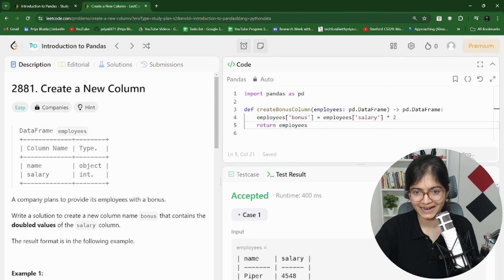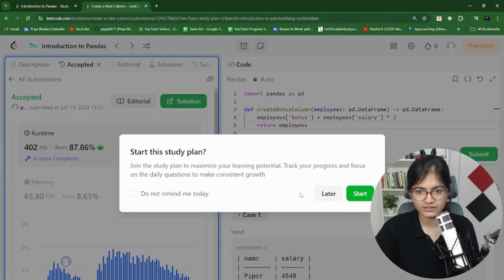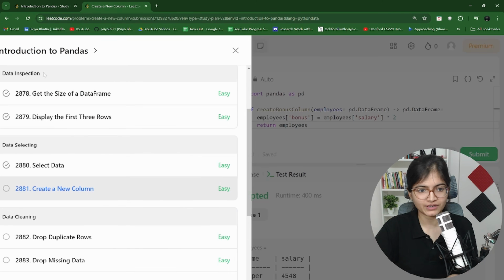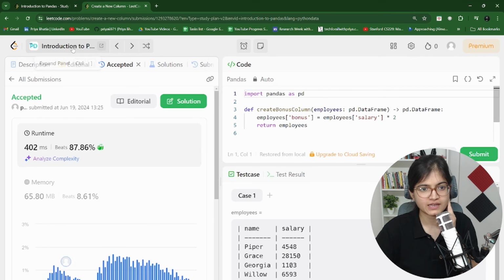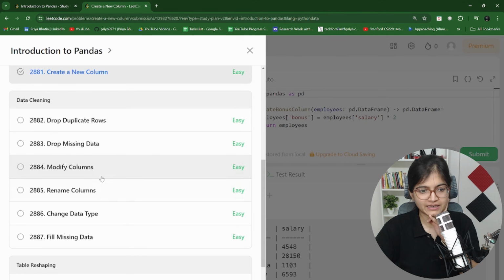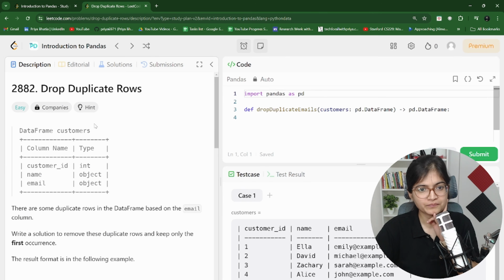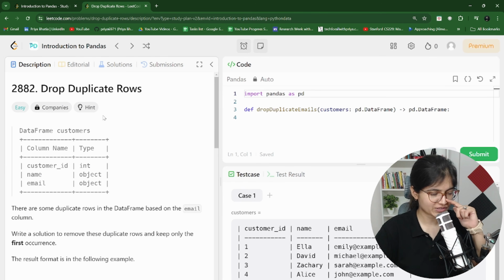Let's wait for a while, and it's working perfectly fine. Great, superb. Let's move ahead to the next question. So data selecting part is done. We have 2 questions. We have solved it. Now in data cleaning, we have multiple questions. Let's see one by one. Drop duplicate rows. It's interesting.